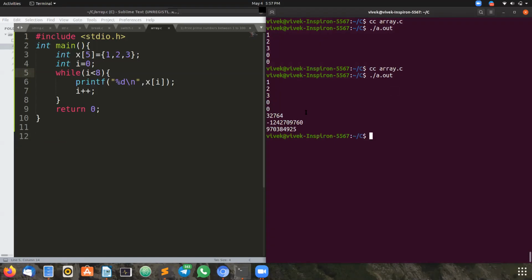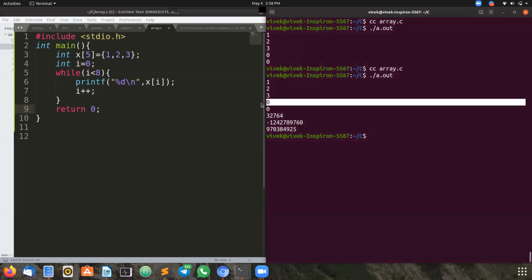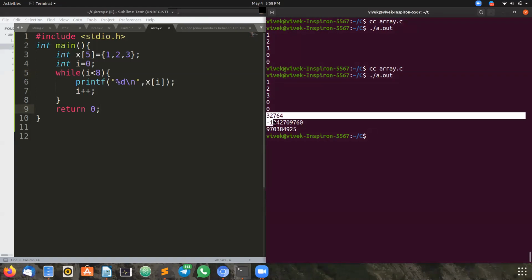Are you clear with this concept? When will it print garbage values and when will it print zeros? Are you clear with this difference, everyone? When the array is accessed within the size of the array, when the index of an element is inside the size of the array, then we will get zeros. If the data is available at that index position, we will get the data like 1 2 3. If that is not present, we will get 0. If it is out of bounds, array index out of bound here, we will get the garbage value. That is the concept here.